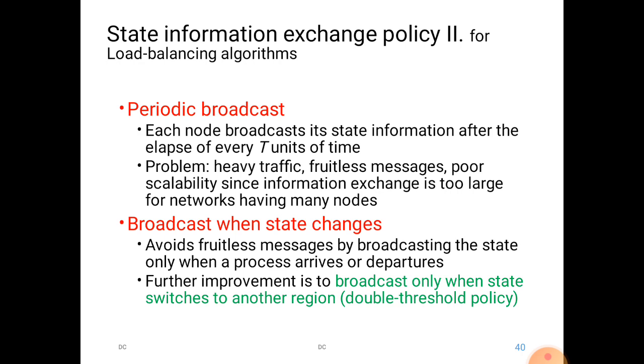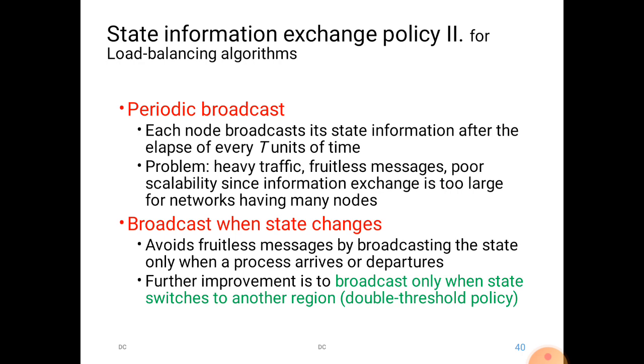Heavy traffic, because it is broadcasting the message every now and then. Not every other node is interested in knowing the state of that particular node, whether it is busy or not. So the messages are fruitless, meaning they do not achieve their goal. Poor scalability, since information exchange is too large for networks having many nodes.